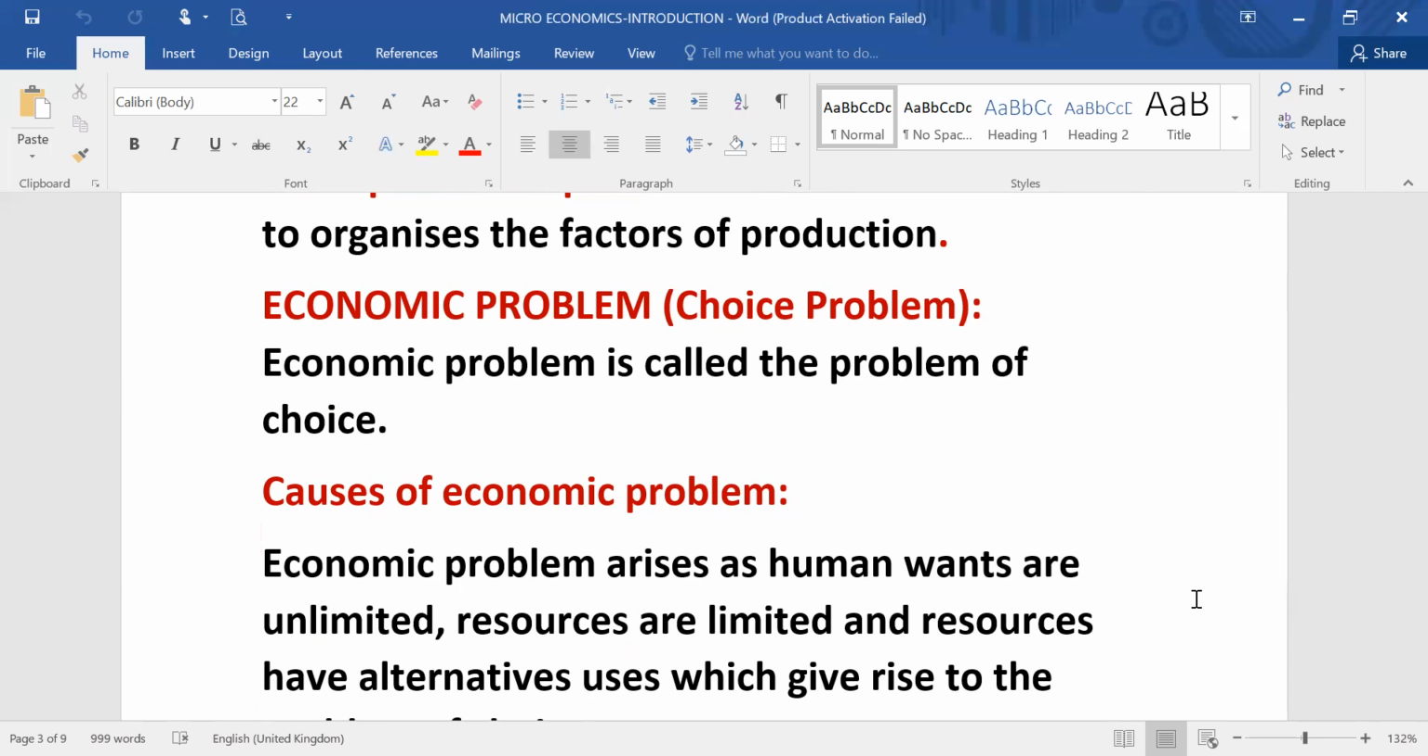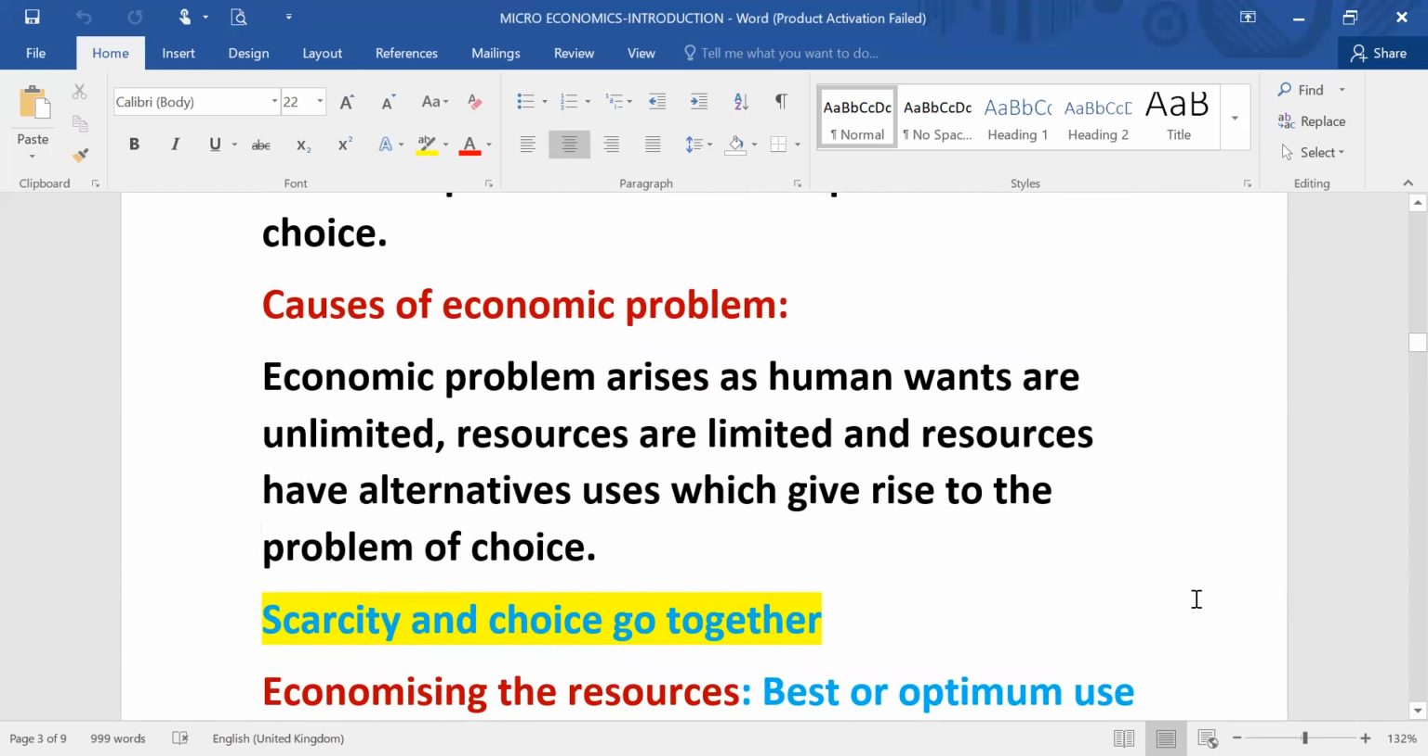So resources are limited and resources have alternative uses. That's why the problem of choice arises. We have to decide, out of these alternative uses, which one is going to give maximum satisfaction, and the resource will be utilized for that purpose. So scarcity and choice go hand in hand. Because of scarcity of resources, we have to choose any one alternative. This is called economic problem. Whenever it is asked what is an economic problem, it is a problem of choice which arises because human wants are unlimited, resources are limited, and resources have alternative uses.